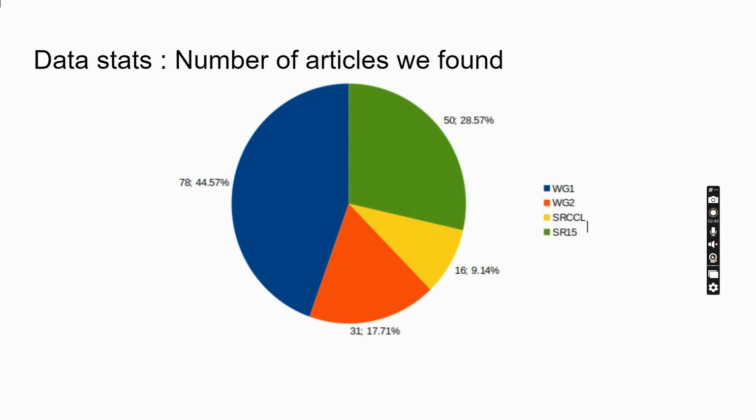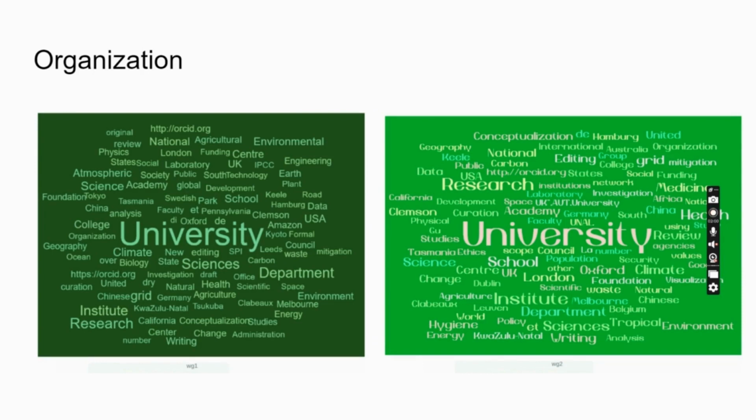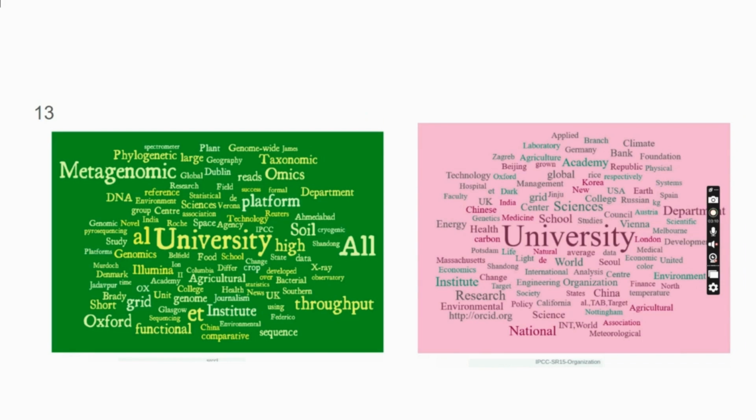This can also be seen in the organization sector, where very few organizations and people are working on SRCCL, which is associated with land. If we look at it from the organization point of view, we can say that regions like the UK and Germany are associated with agriculture sectors, and in WG2 also we can see that Oxford and London, UK, have people working on agriculture sectors.